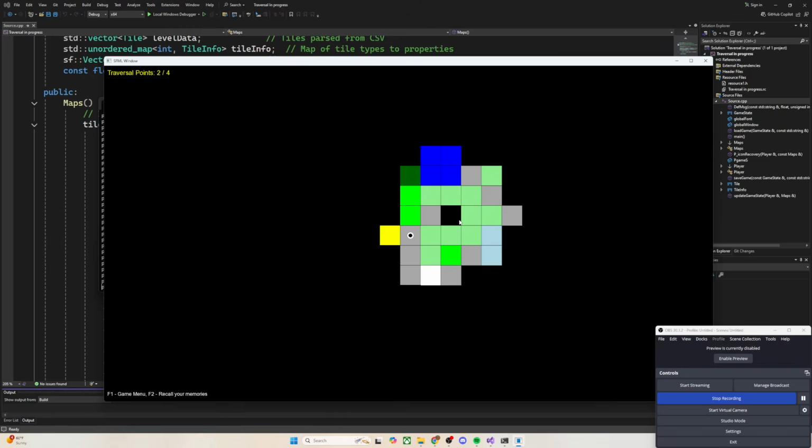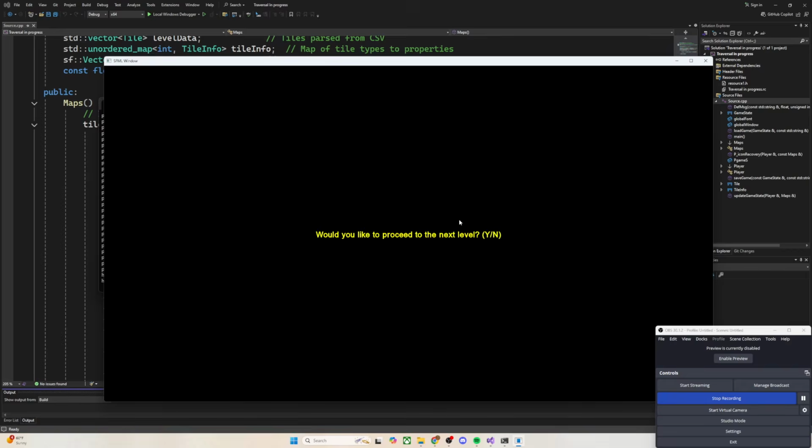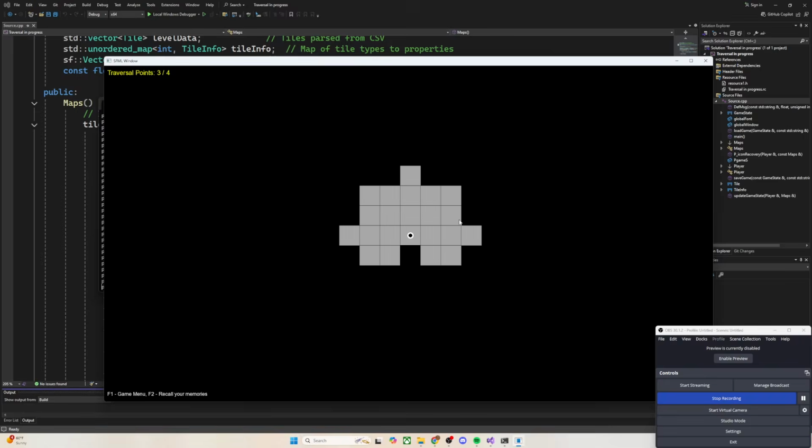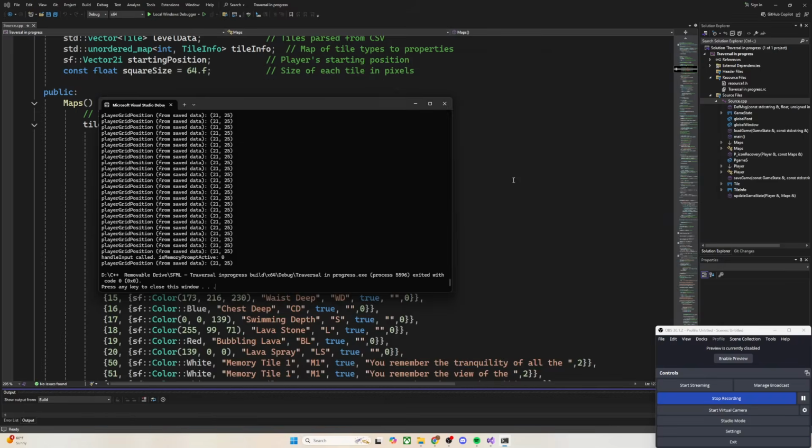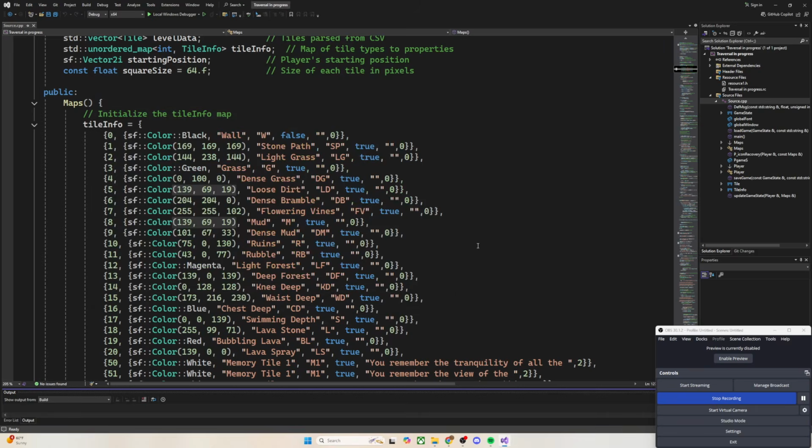And I also want to make it so that you can't go on to the next level until you've explored all of the first level. Those are the two things that I'm really interested in doing, and I might stop at that point, or who knows, I might continue to make this.